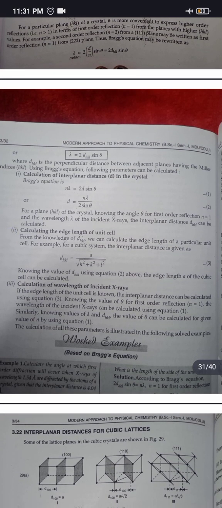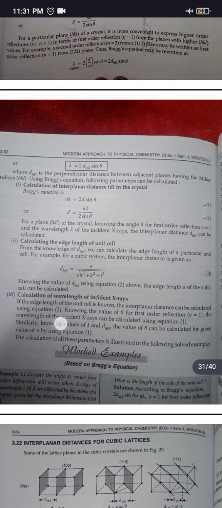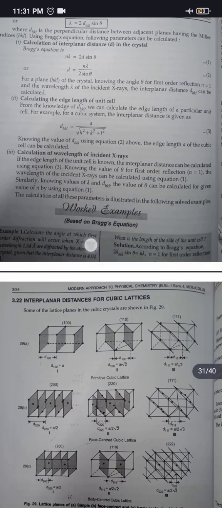Calculation of wavelength of incident X-rays. If the edge length of the unit cell is known, the interplanar distance can be calculated using equation 3. Knowing the values of theta for the first order reflection, n equals 1, the wavelength of the incident X-rays can be calculated using equation 1. Similarly, knowing the values of lambda and d_hkl, the value of theta can be calculated for a given value of n using equation 1. The calculations of all these parameters are illustrated in the following solved examples.